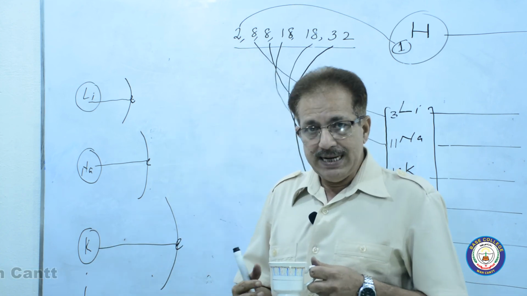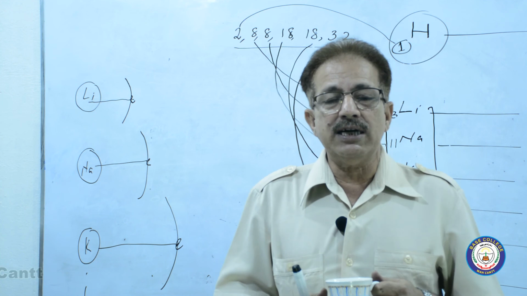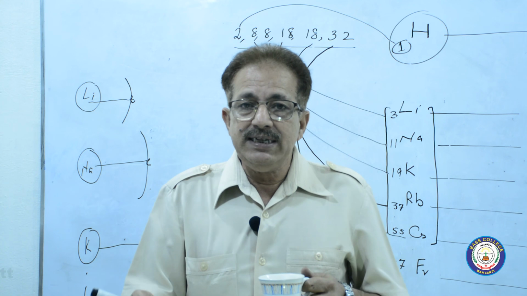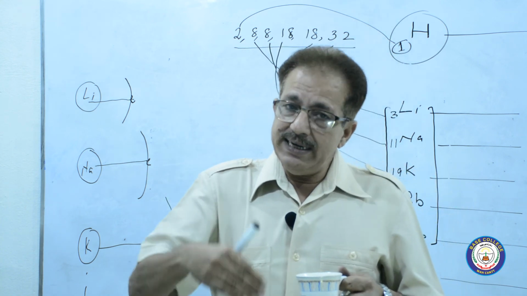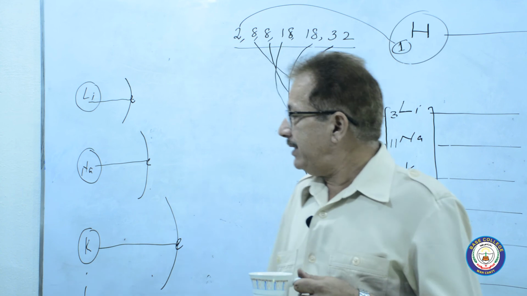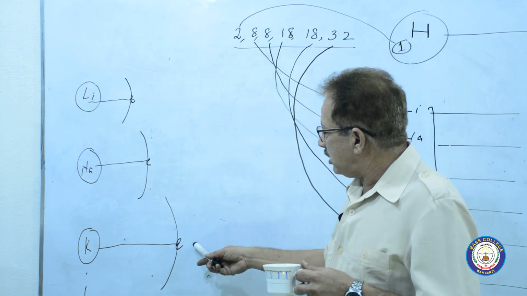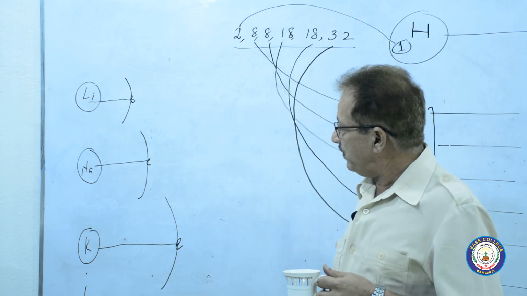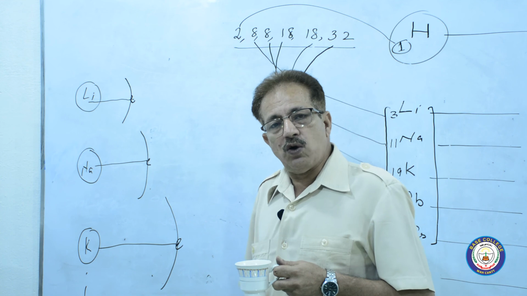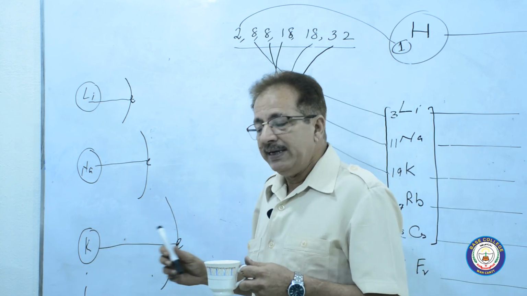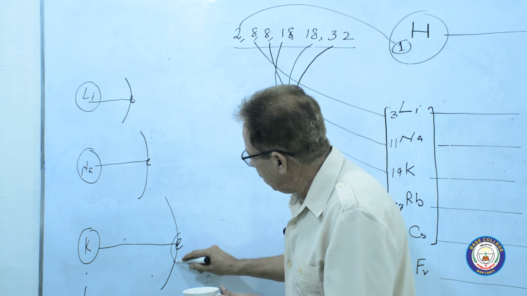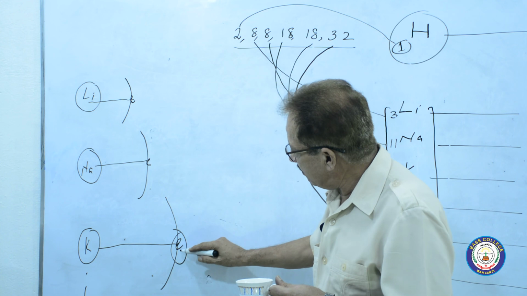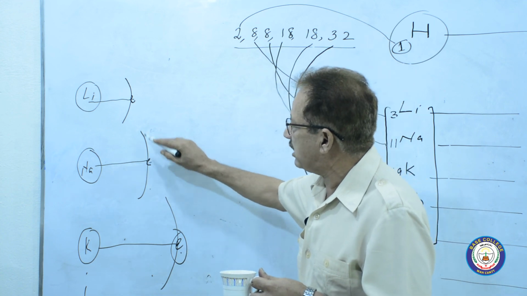It means while moving from top to bottom, their atomic volume or atomic radius, their atomic size, increases. The electron moves farther and farther from the nucleus. When the electron is far from the nucleus, it is very easy to remove it as compared to this one.